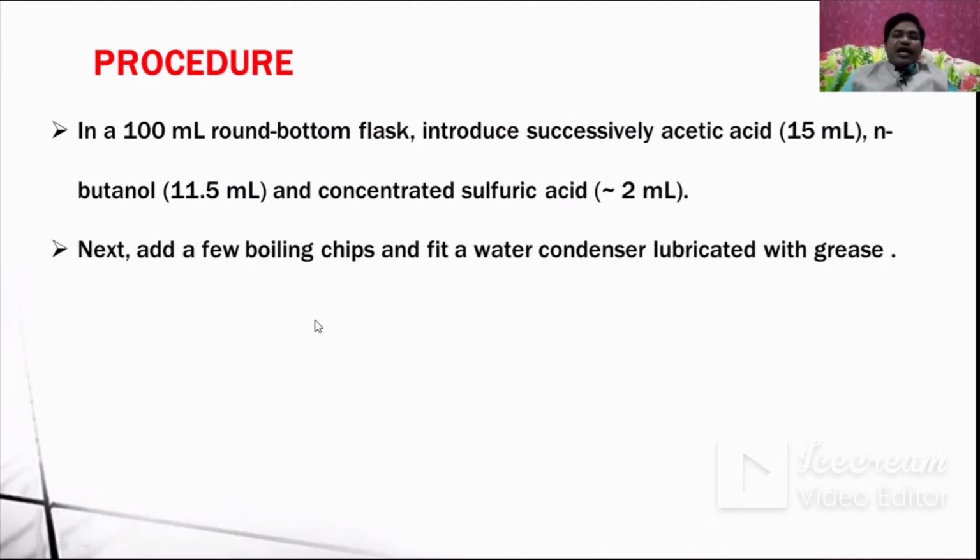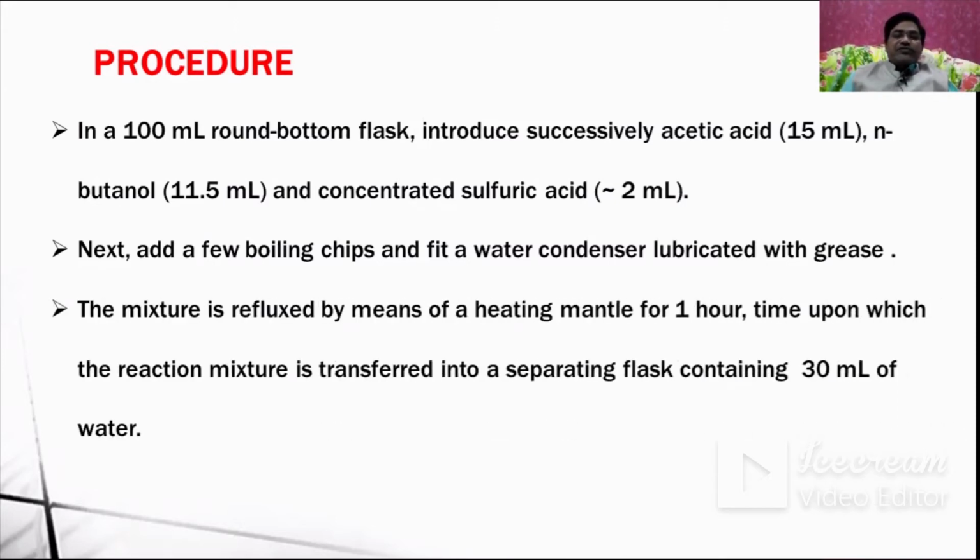Then next add a few boiling chips and fit a water condenser lubricated with grease. What are these boiling chips? Whenever the reactant mixture is heated in the round bottom flask, bumping of the liquids may take place, because you know that at home also we can observe that. When boiling chips are added, the heating will be given to the reaction mixture uniformly, and the bumping of the liquids will be prevented.